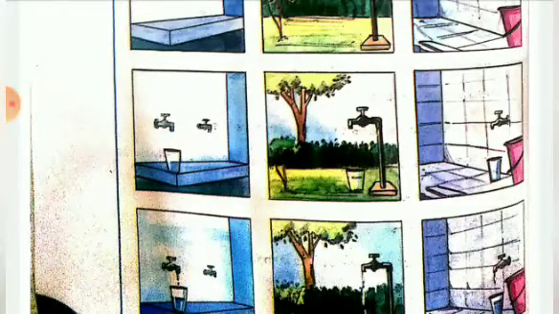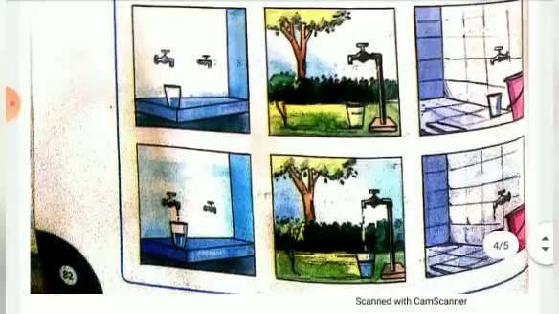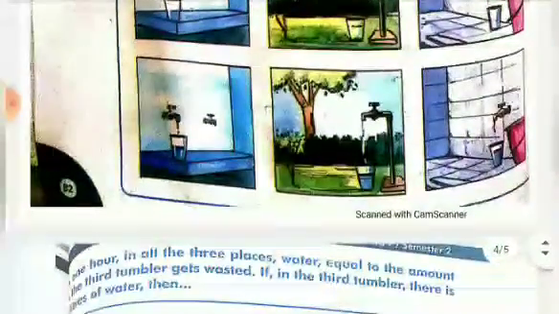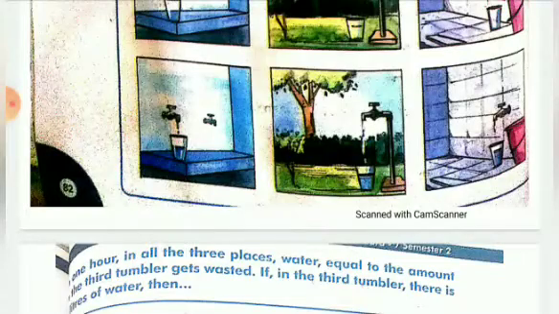So whenever you finish your work, you can close your tap. Don't waste water. See here in the next picture how the water is being wasted, how much is needed, and the water is flowing on. So this is what we do, but you should not waste water. If our work is over, we should turn off the tap.